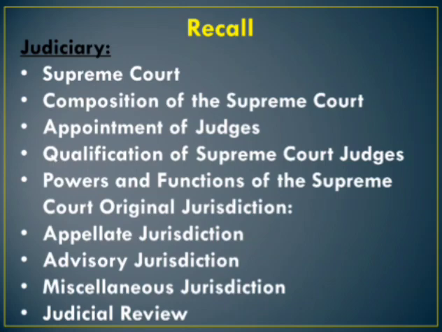Executive means president, vice president, prime minister, council of ministers. Central government legislature: Parliament, Rajya Sabha and Lok Sabha. In Rajya Sabha, 238 are elected by the state assemblies and 12 members are nominated by the president. In Lok Sabha, 543 are elected by the people and 2 are nominated by the president.